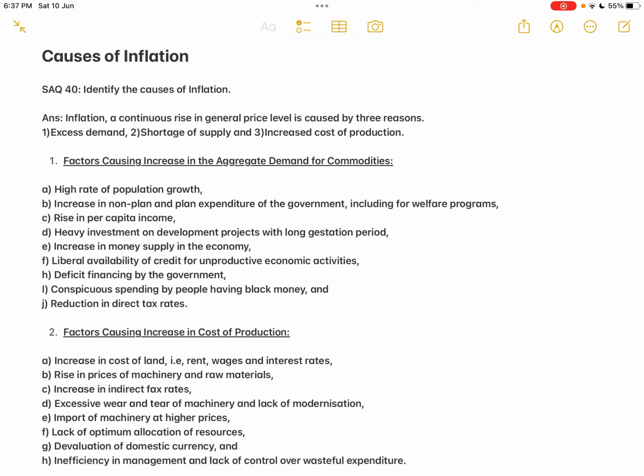And then point F, liberal availability of credit for unproductive economic activities. Nowadays the banks are giving loans, credit facilities, or easy installment facilities for almost anything. It does not necessarily have to be for a productive purpose. Credit is productive if it is available for any activity that results in production, that results in the volume